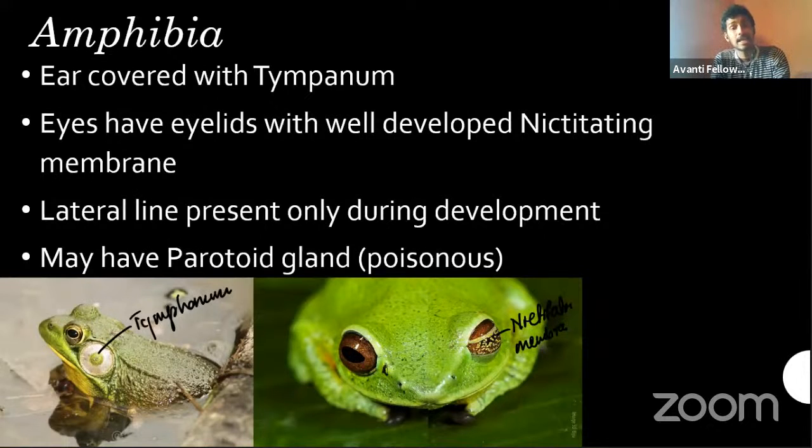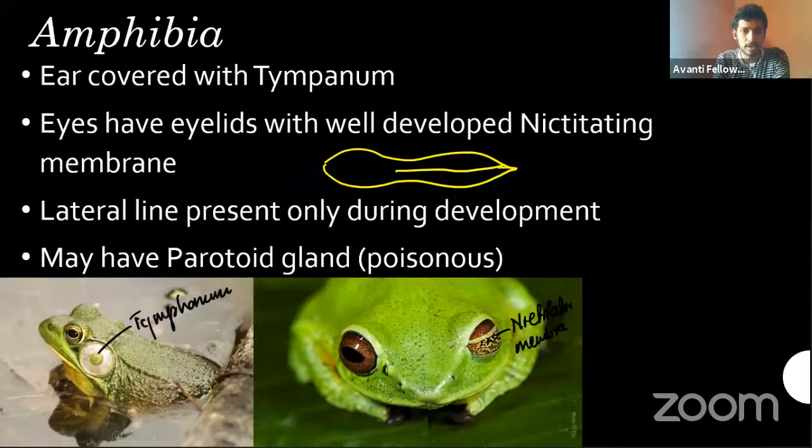And the lateral line is present only during development. That means if you find a tadpole like this, I'll draw randomly, don't take tension, you can find the lateral line. This one is the lateral line because it is present in the water. But in the adult frog you can't check that, because it is no longer in the water and it will have other sensory systems. So they don't need the lateral line system, but you can find it in the developmental stages, also in the larva.